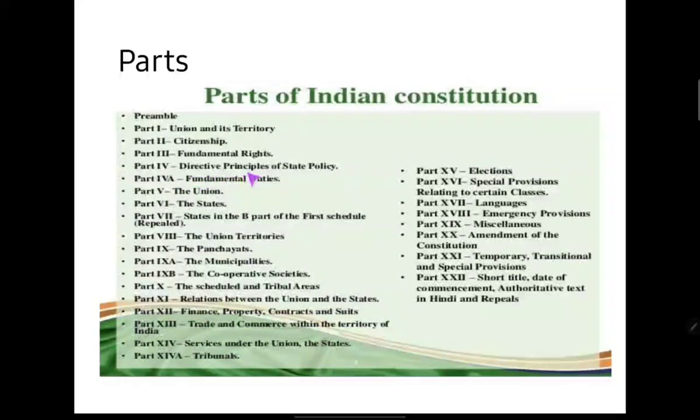Then we have the DPSP, the directive principle of state policy. These are the instruments that tell the government how to govern the country. And then we have the fundamental duties and so many parts, which is a broad outline of the acts that the constitution encompasses.